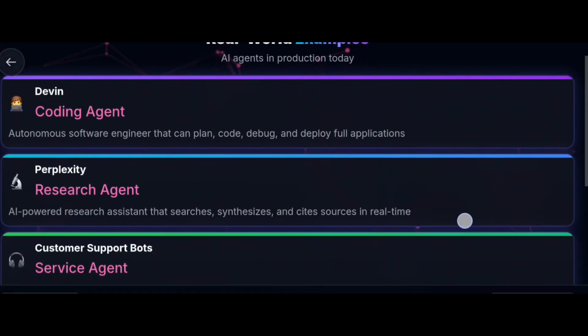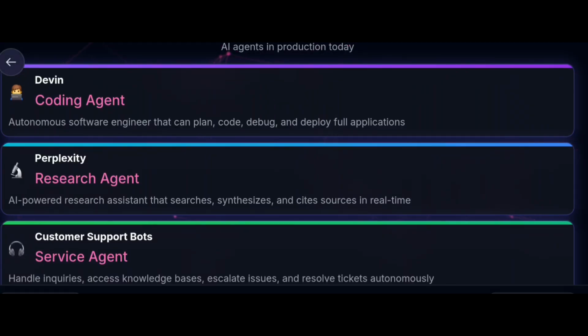Some real world examples: AI agents in production today. The first example is Devin. It is a coding agent, an autonomous software engineer that can plan, code, debug, and deploy a full application. As we learned, what is an agent? An agent will complete a task from planning to execution. So Devin will take care of planning, coding, debugging, and deploying a full application.